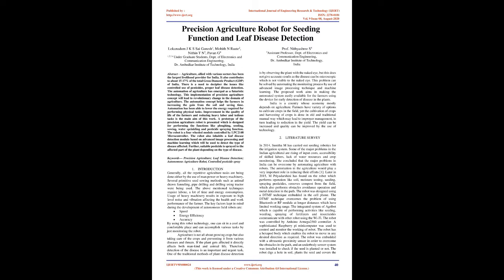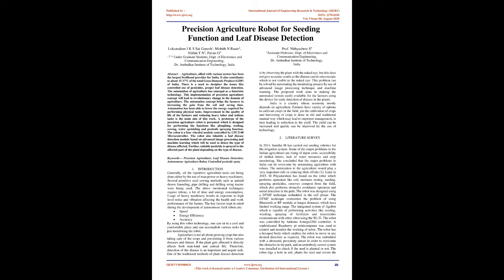The automation of agriculture has emerged as a futuristic technology. This implementation of the precision agriculture concept will lead to revolutionary change in the domain of agriculture. The automation concept helps the farmers in increasing the gain from the soil and saving time. Automation has been able to lower the energy required for performing physical tasks. Improvement in the quality of life of the farmers and reducing heavy labor and tedious tasks is the main aim